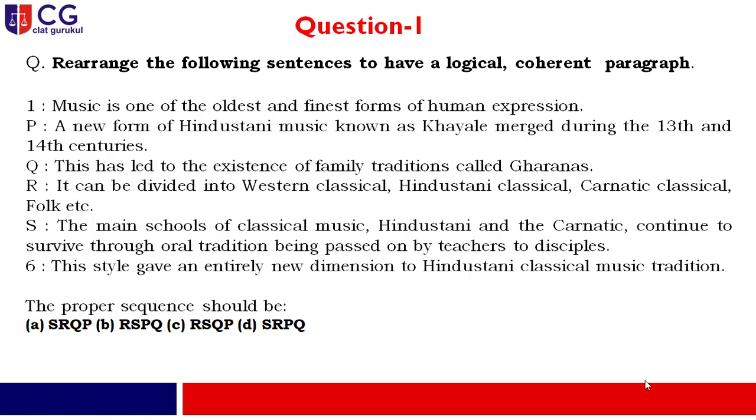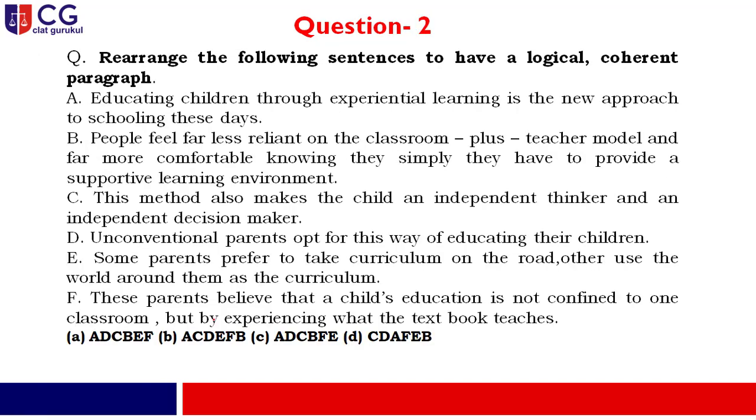A new form of Hindustani music known as Khayal emerged during the 13th and 14th centuries. So your right combination will be R, S, Q, P, and it is written as option C. So the correct answer will be option C. Moving to question number 2.